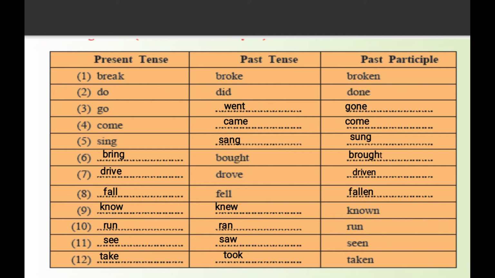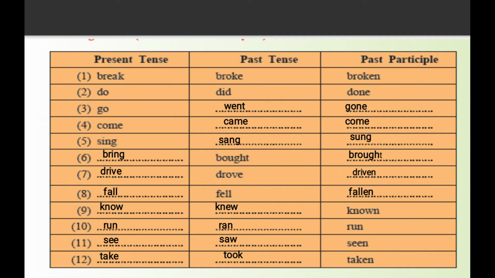Past tense of break is broke, and past participle of break is broken. Second, present tense do. Past tense of do is did, and past participle is done. That is do, did, done.